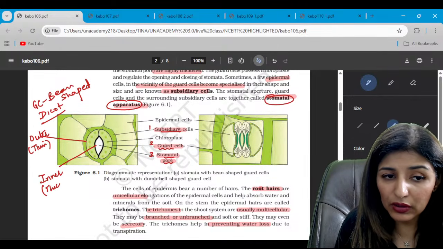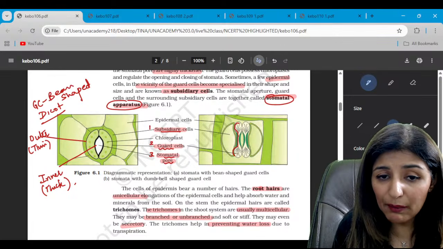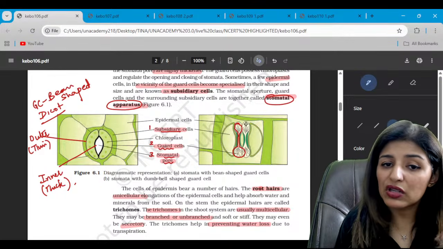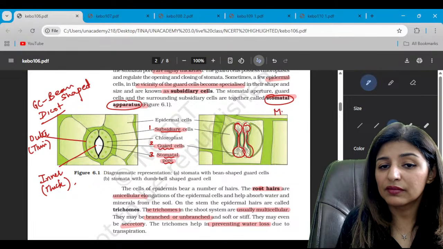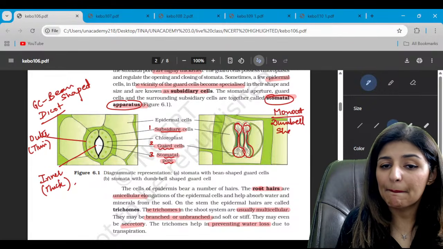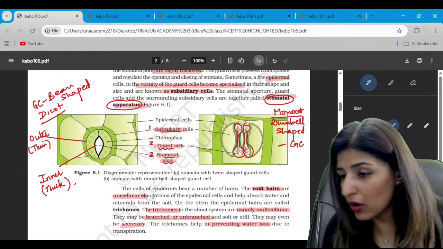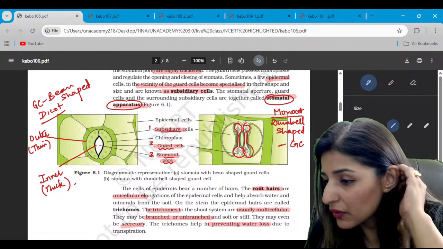Is that clear to all? Inner wall is thick. Now the dumbbell shaped guard cells, this is a characteristic of monocot. In monocot, there are dumbbell shaped guard cells. Please tell me all these points are clear to all. Yes, guys. Are these points clear to everyone?